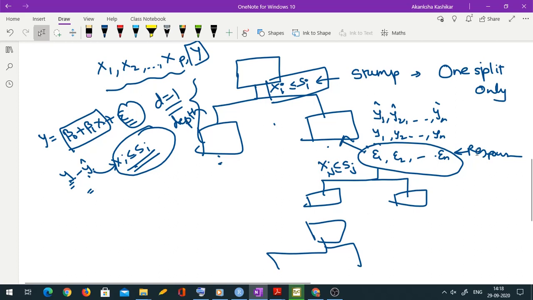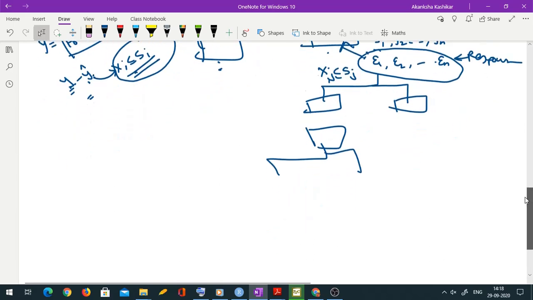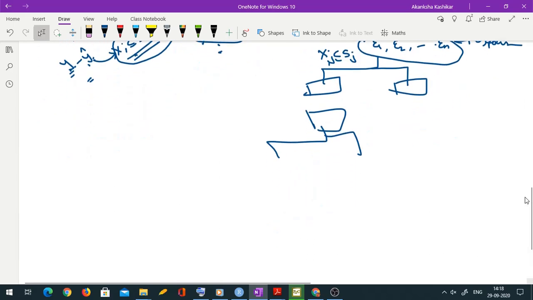Now let us try to study the actual algorithm in slightly more detail. Let me write down the algorithm and we'll discuss the steps. This is an algorithm for boosting in regression trees.